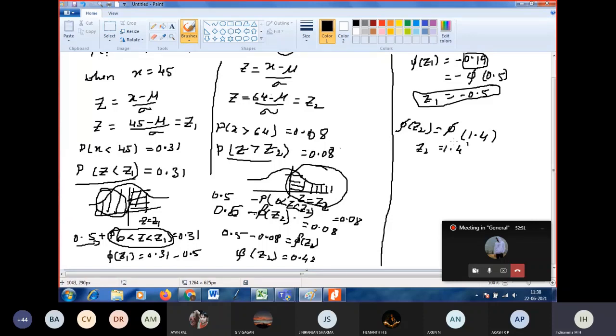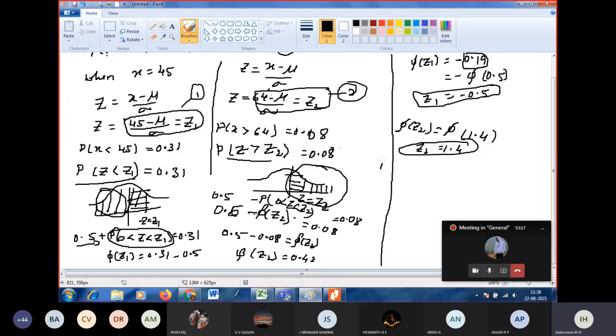Now substitute Z1 and Z2 here. If you substitute Z1 here, you will get one equation for mu and sigma. If you substitute Z2 here, you will get another equation for mu and sigma. Totally you will get two equations with two unknowns, so then you can solve it. You can call this equation 1 and this equation 2.